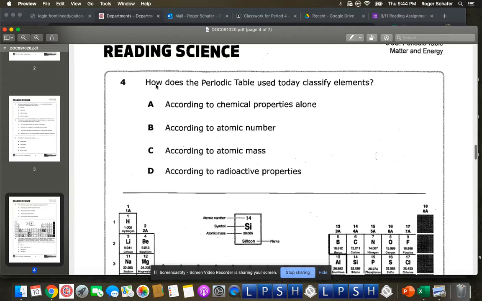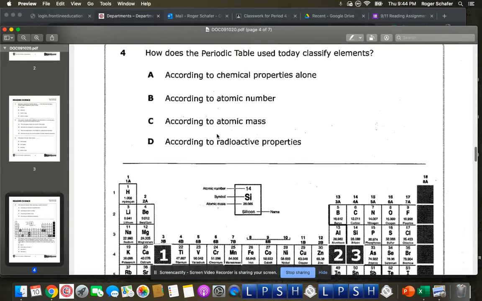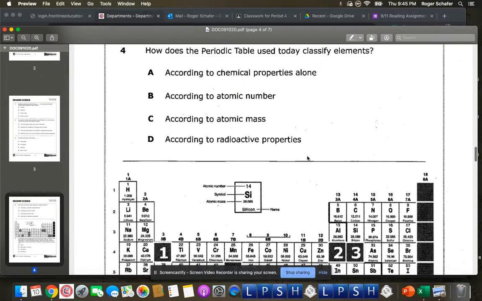Number 4, how does the periodic table used today classify elements? A, according to chemical properties alone. B, according to atomic number. C, according to atomic mass. D, according to radioactive properties.